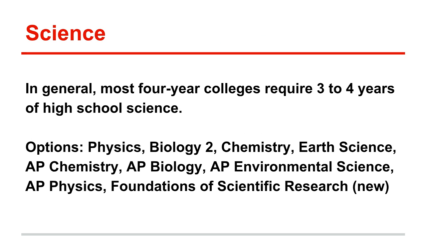For science, in general, most 4-year colleges require 3 to 4 years of high school science. Your options next year are listed here. If you want to know more information about the courses that are listed here, please see our course finder for full descriptions.